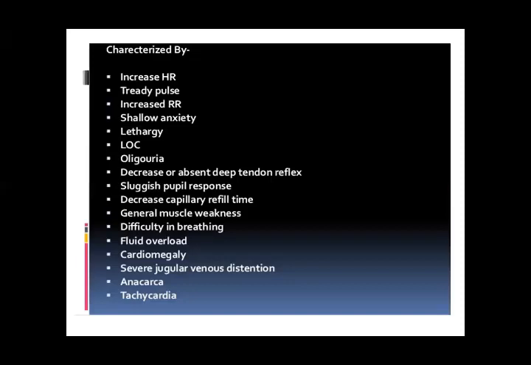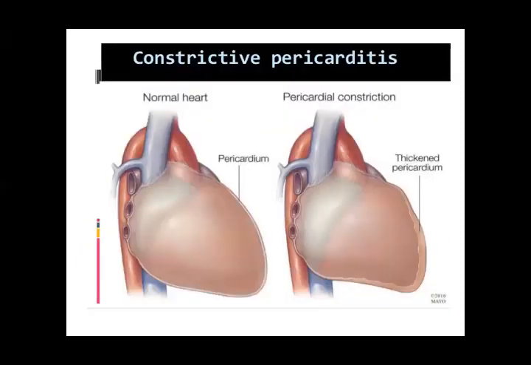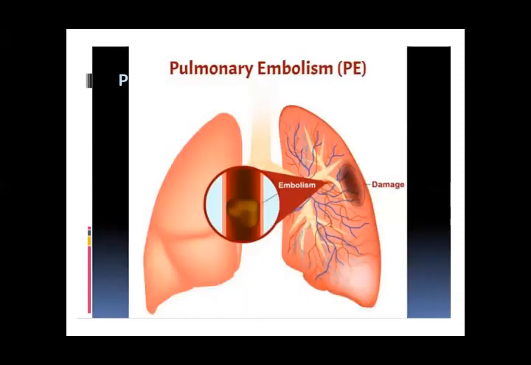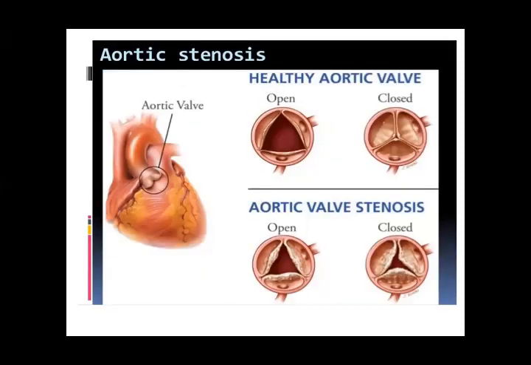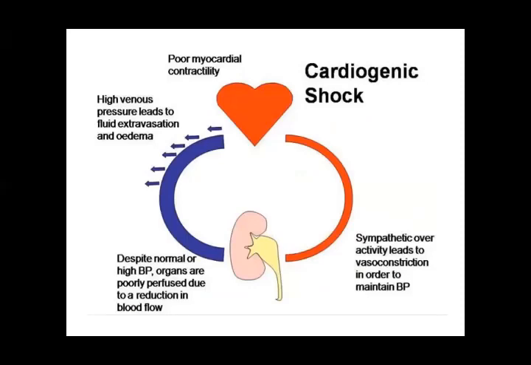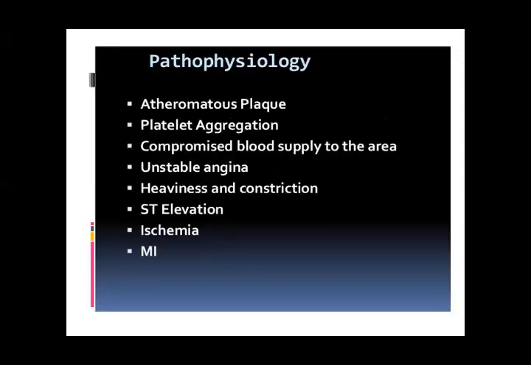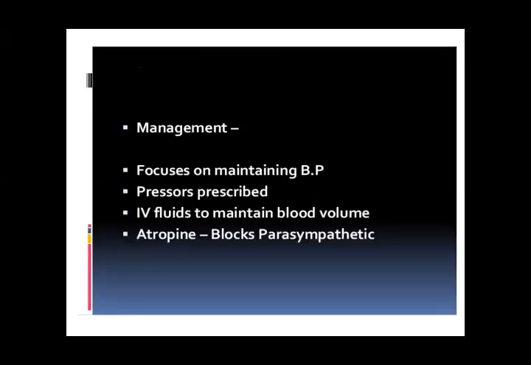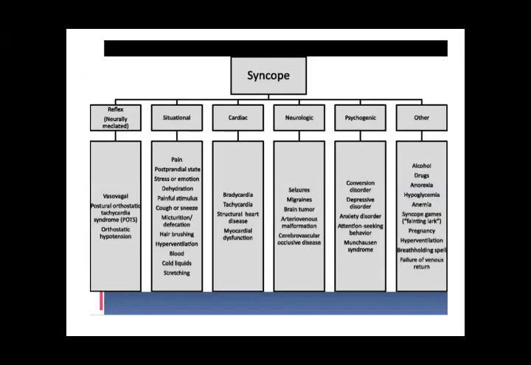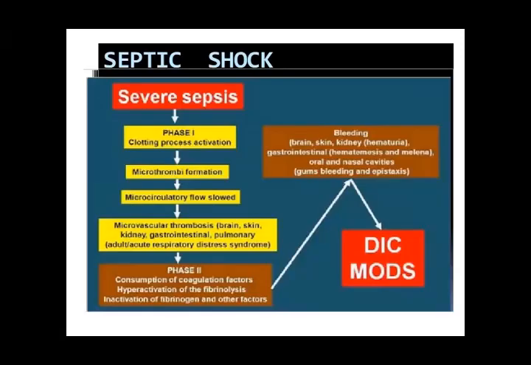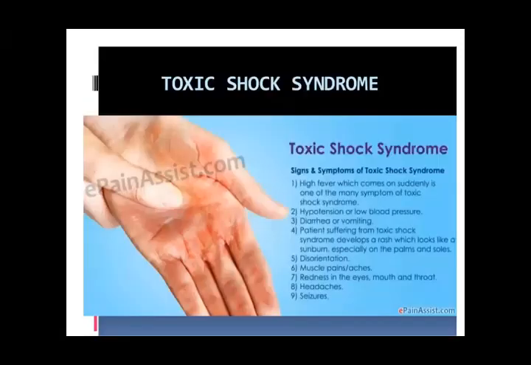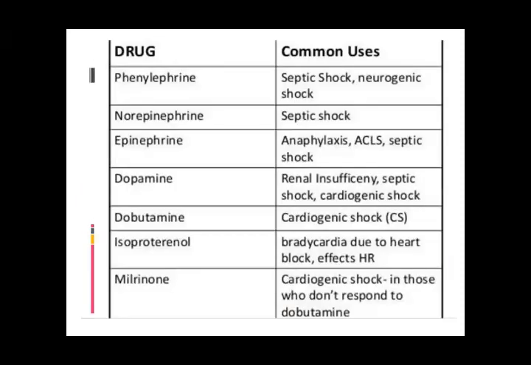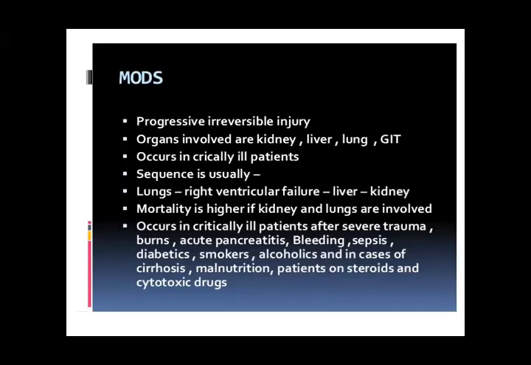This is today's topic. What happens, which is pneumothorax, pericarditis, effusion, tamponade. These terminologies, these pictures define these terms. Today we talked about this topic. Treatment, neurogenic shock, syncope, types of syncope, septic shock, diagram, toxic shock syndrome, treatment, drugs, and what is this.